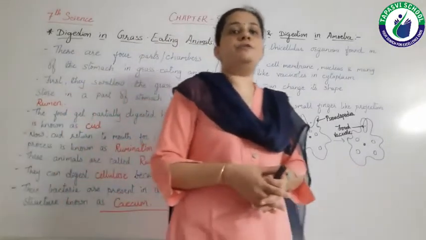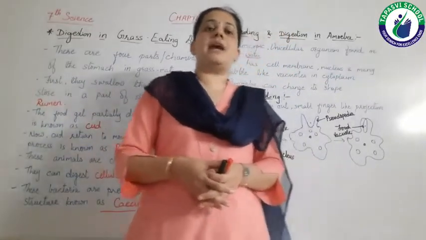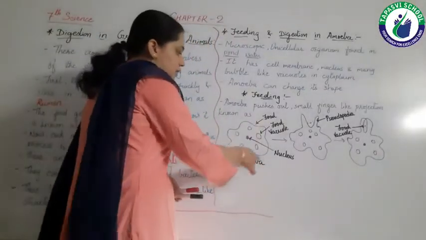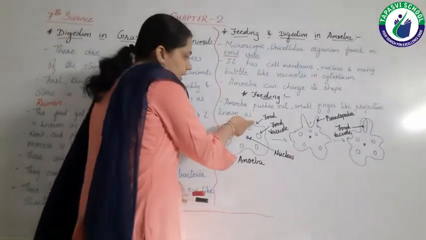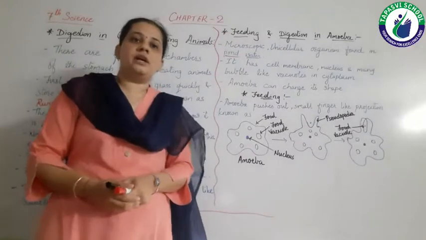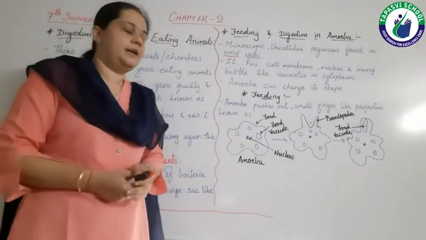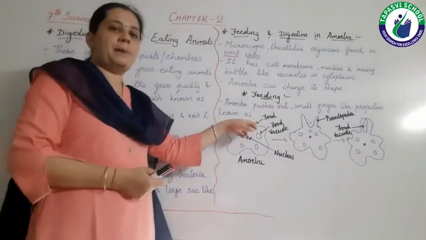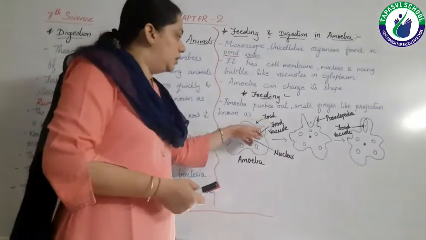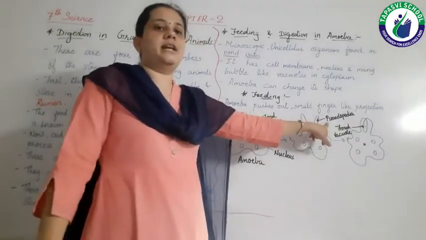Now, how does feeding or digestion occur in amoeba? What happens when amoeba senses the food? For example, this is the structure of amoeba. Here you can see the food particle in pond water. It is very microscopic. When it senses the food particle, it pushes out the false feet known as pseudopodia.